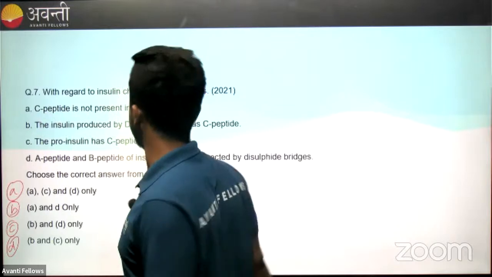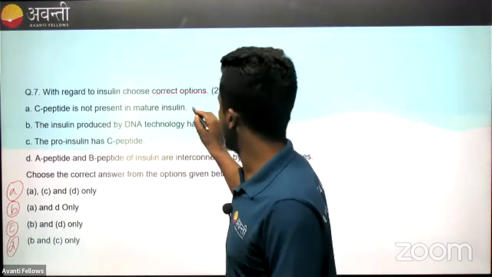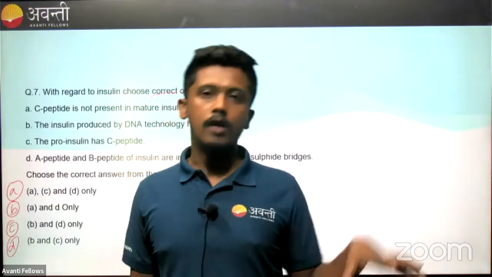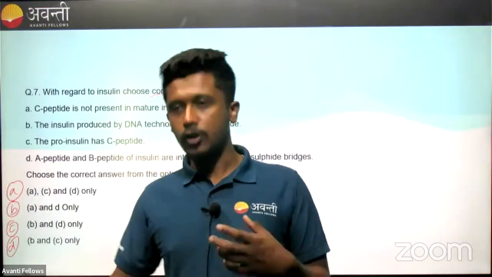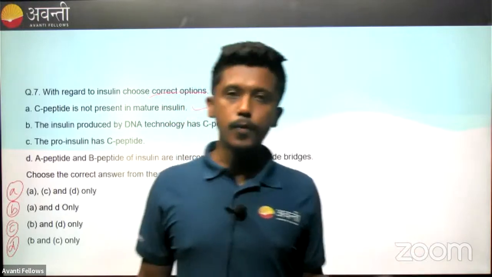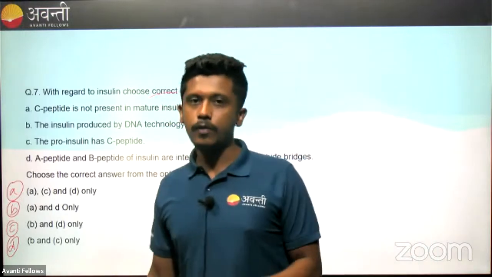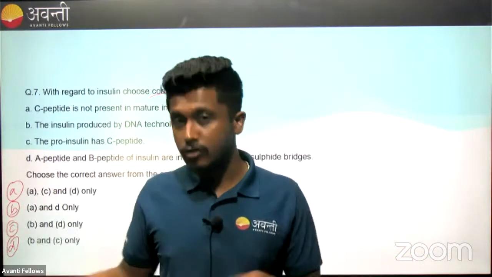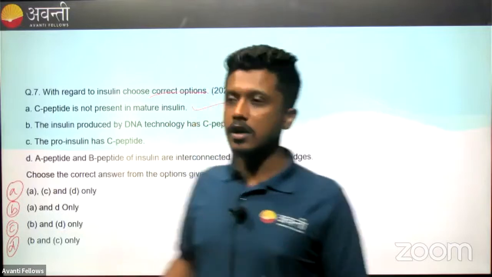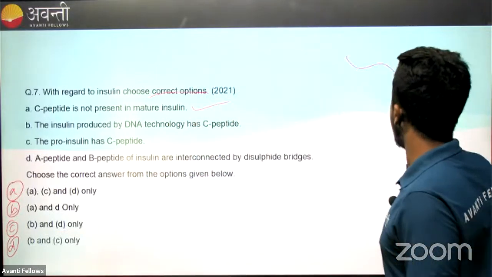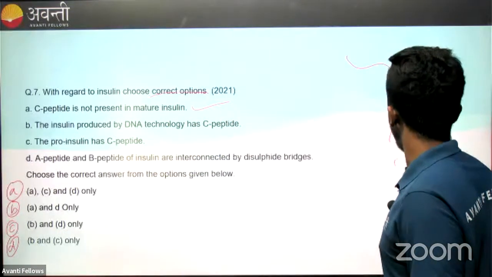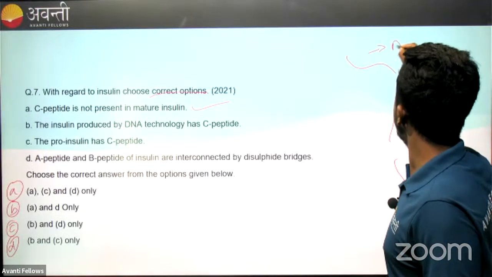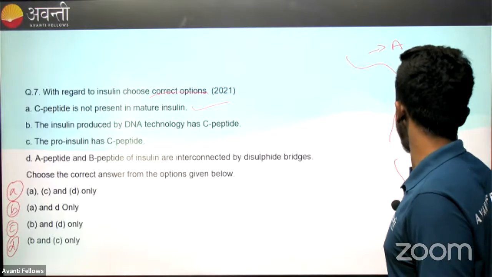C-peptide is not present in mature insulin, correct, right? That is why when Eli Lilly tried to genetically engineer or produce human insulin, they faced a problem. Why? Because in the beginning, when they took the whole insulin gene and put it into E. coli, it produced not mature insulin, it produced proinsulin. What is proinsulin? Proinsulin has 3 peptide chains. What are these peptide chains? I hope you know what a peptide chain is. A peptide, B peptide, C peptide chain.